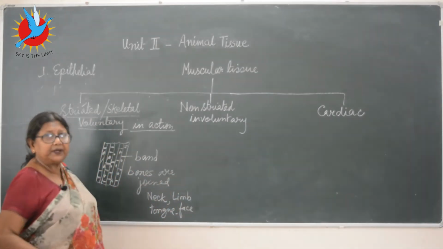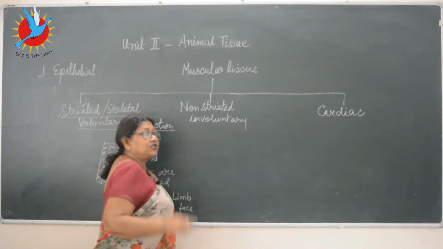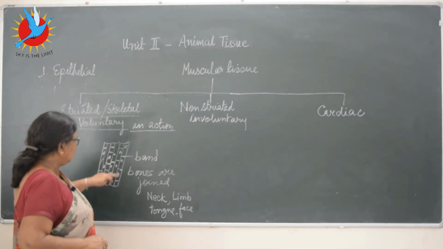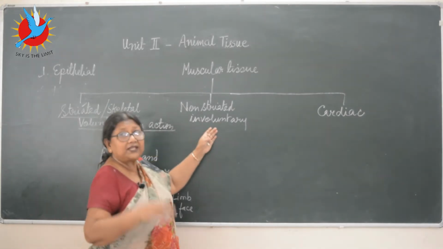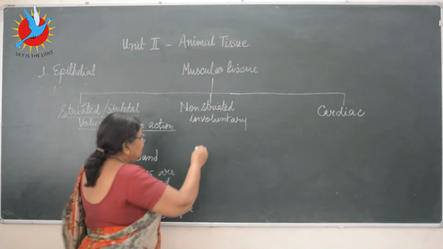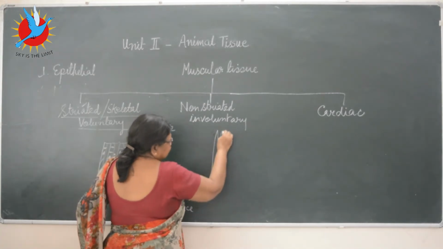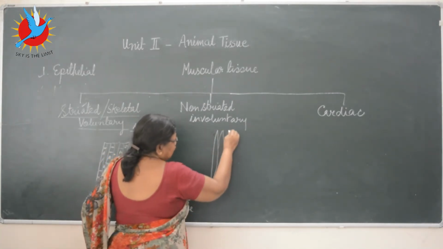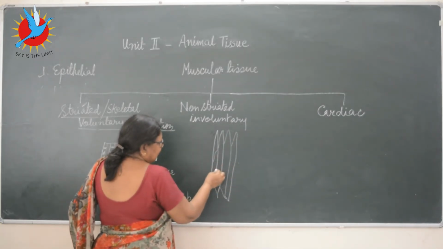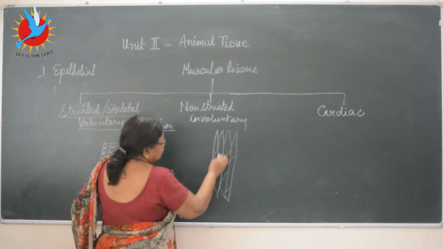Very simple, right? Now let's come to the non-striated ones. From the name only you can make out striated and non-striated. Striated means they have the muscular bands in the fibers, non-striated do not have the bands. That's why they are called the non-striated. And they are a little bit cylindrical, but at the same time they have the tapering ends. These cells, they are also elongated, but they have got the tapering end, and they are uninucleated. That means each cell has got only one nucleus.